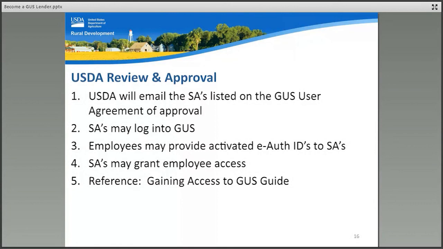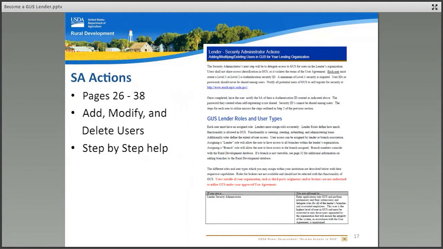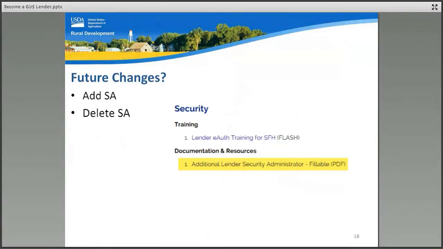And finally, please refer to the Gaining Access to GUS Guide for step-by-step directions to add or remove employees and agents from GUS. In the Gaining Access to GUS Guide, beginning on page 26, the step-by-step directions for an SA to enter the authorization screen and set up employees and agents is outlined. Approved lenders cannot add or delete security administrators without assistance from USDA.